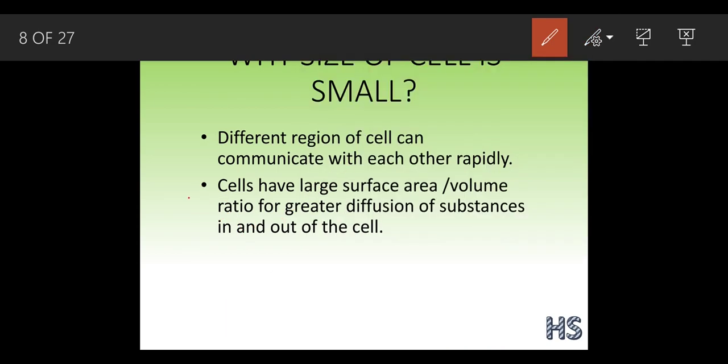Now the second point is that the cell has a large surface area to volume ratio for greater diffusion of substances in and out of the cell. Let's understand.